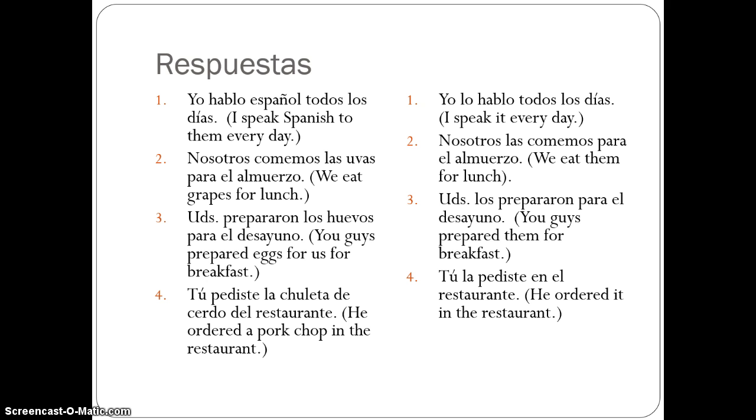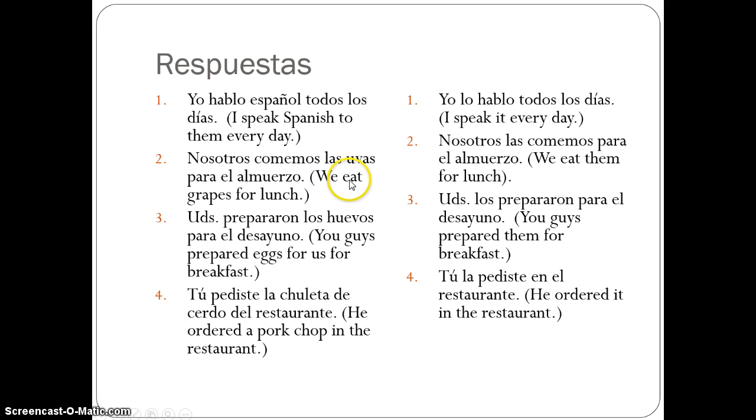Here are our answers. Number 1, yo hablo español todos los días. I can replace español with lo, which means it. Yo lo hablo todos los días. I speak it every day. 2. Nosotros comemos las uvas para el almuerzo. We eat grapes for lunch.